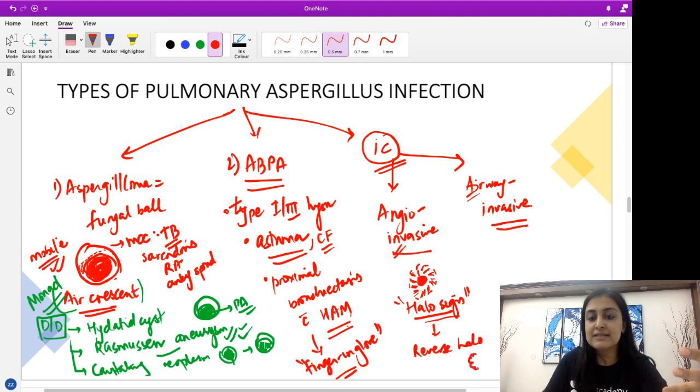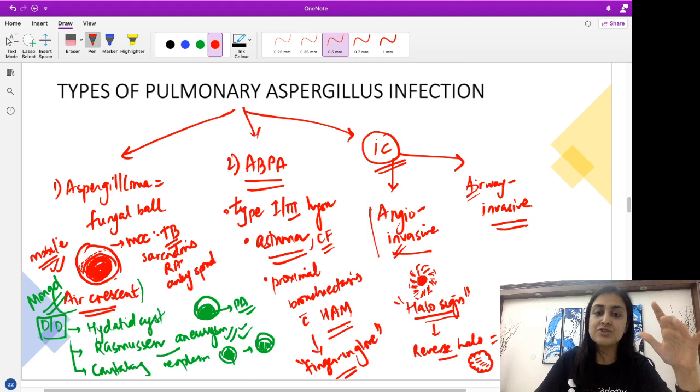Very rarely it can have the reverse halo sign, which is the reverse of this. So I will have a dense consolidation in the periphery but a ground glass in the center. So this is the reverse halo or the atoll sign. We'll talk about these signs in detail as we go along. So this is called the reverse halo or the atoll sign. Remember this.